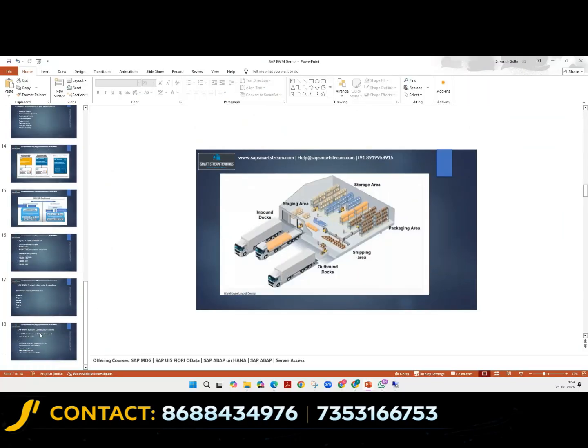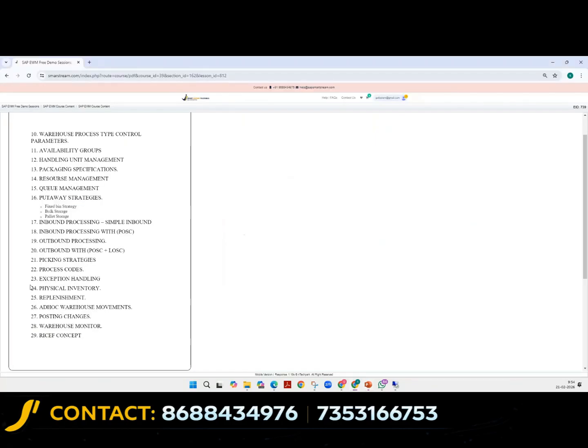We have many higher concepts like POSC and LOSC, process oriented storage control, which are very automated and driven by steps in EWM. Whenever you execute scenarios, you will understand much better. Additional features like exception codes and process physical inventory are also very advanced here.